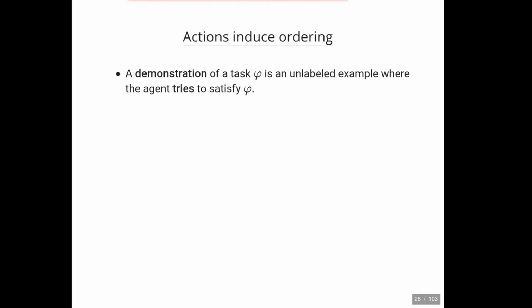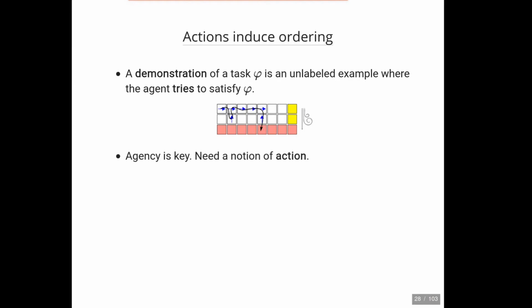In particular, a demonstration of a task phi is an unlabeled example where the agent tries to satisfy the specification. For example, in this image, we see an agent attempting to reach the yellow tiles while avoiding red tiles. However, due to wind, the agent slips downward and enters the red tile. What's important is that even though this is a negative demonstration, the actions and the implicit dynamics probabilities provide enough information to realize that the agent did not intend to enter the red tile and was most likely trying to reach the yellow tiles. Here, agency is key. So is a notion of an action.